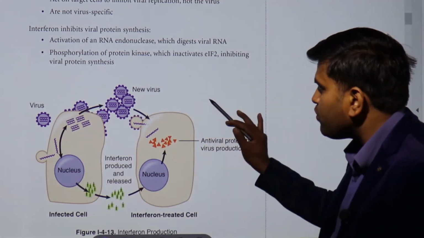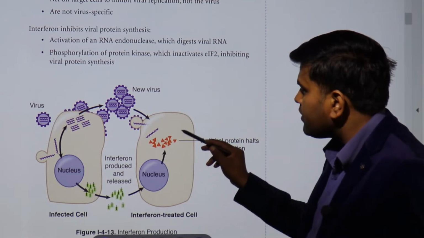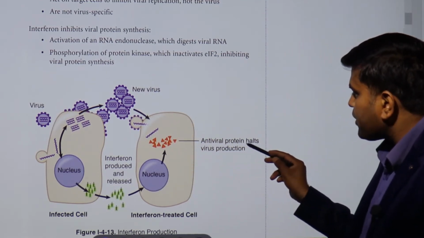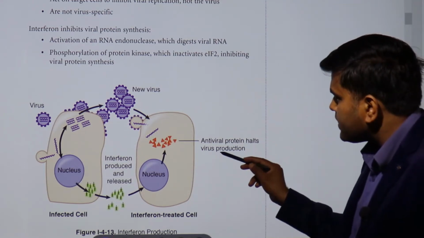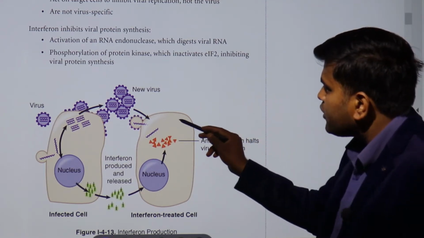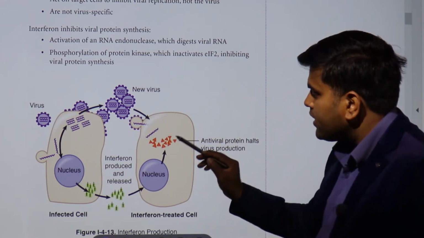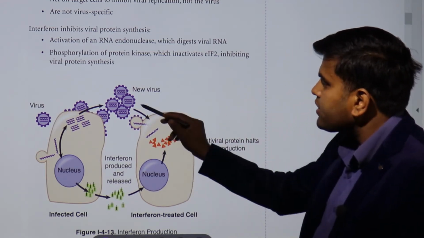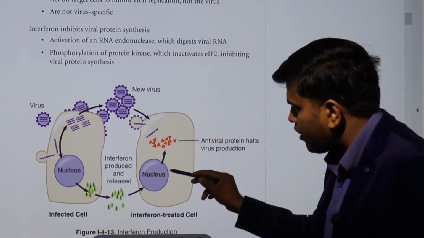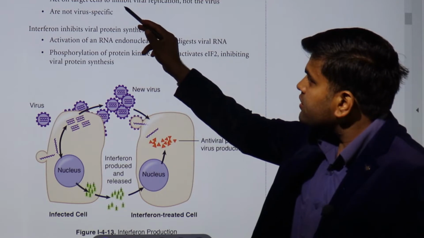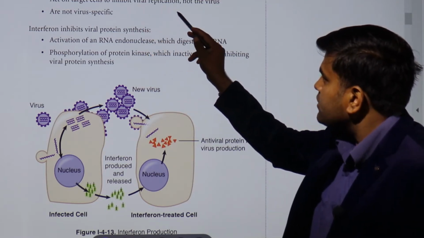In the surrounding cells, it induces an antiviral protein that halts virus production, and since this antiviral protein is there, there will be no viral replication in this cell. The important thing is, this interferon is not acting on the virus, it is acting on the surrounding cell. So they act on the target cell to inhibit viral replication, not the virus.